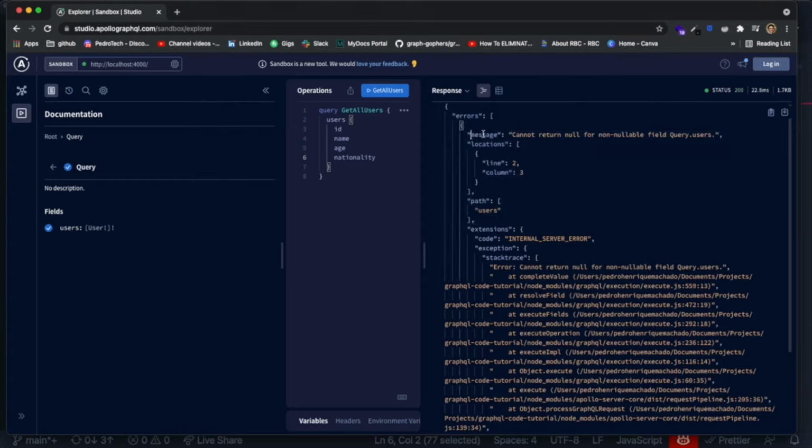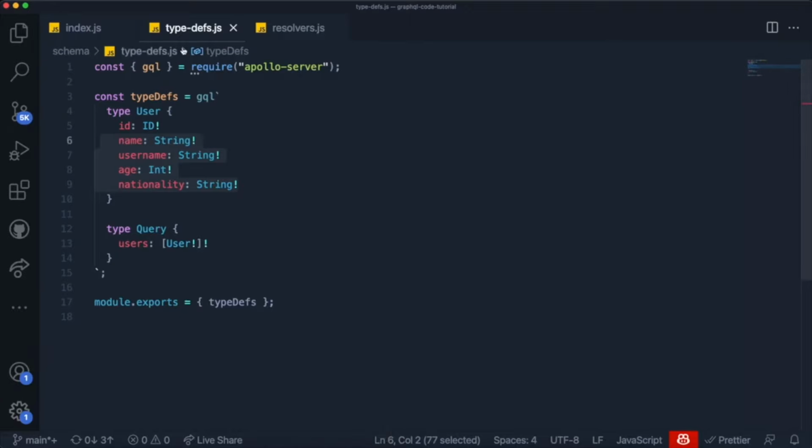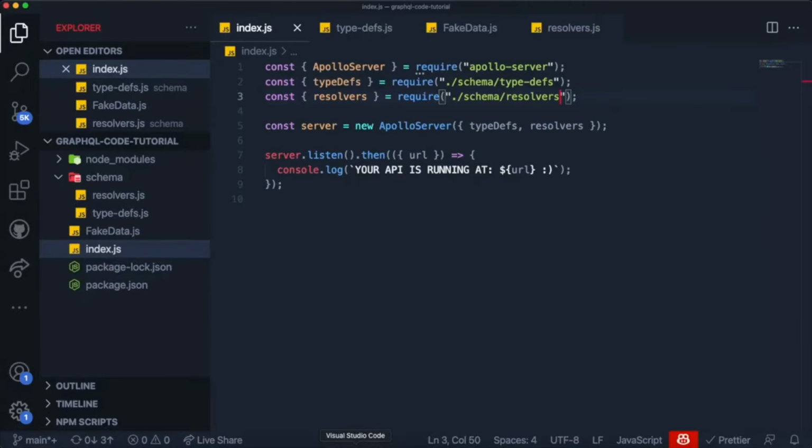And you can see right now it just says that the message is that you cannot return null for non-nullable fields in our API. So it's very simple to solve that. We just go to our field. We'll take a look at what we created.